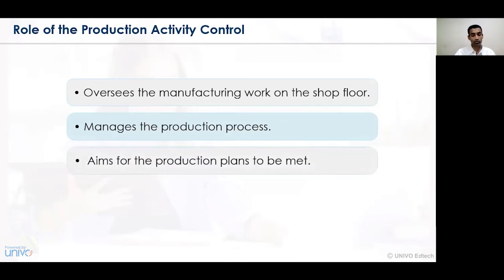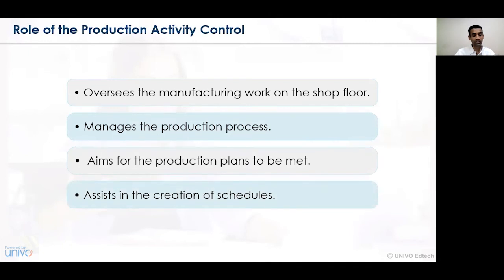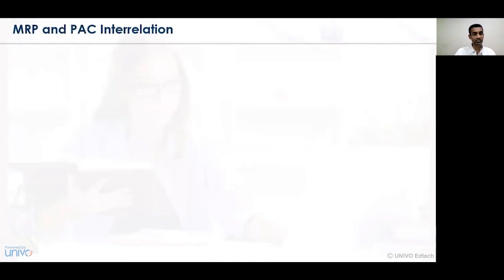Aim for production planning to be met. So whatever plans have been made with respect to the production activity, all those plans should be met in the business organizations, and accordingly all those planning activities should be completed as and when the need arises. Assist in the creation of schedules. So whatever schedule needs to be created, the assistance in the creation of those particular schedules needs to be implemented, and accordingly should be complied with as and when the need arises.